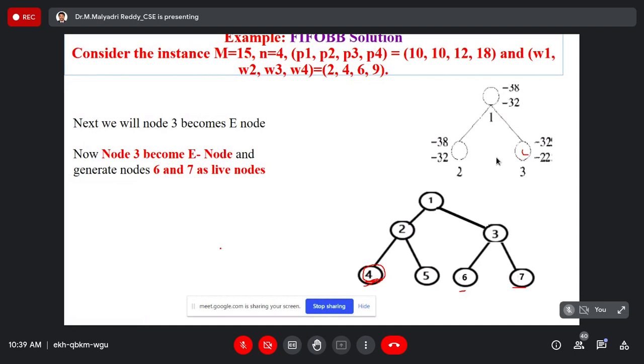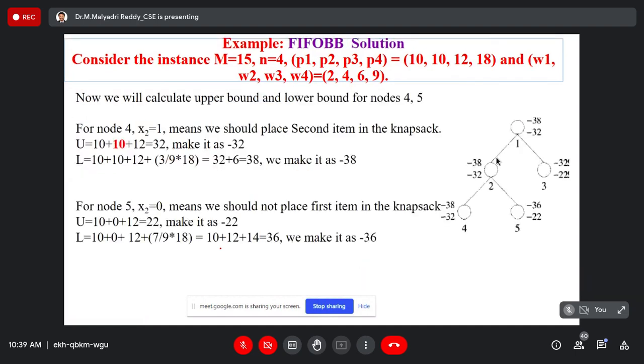Right. Next I have to focus on the fourth node to calculate the boundary values. Yes, x2 is equal to 1. These are 2 children, right? x2 is equal to 1, x2 is equal to 0.